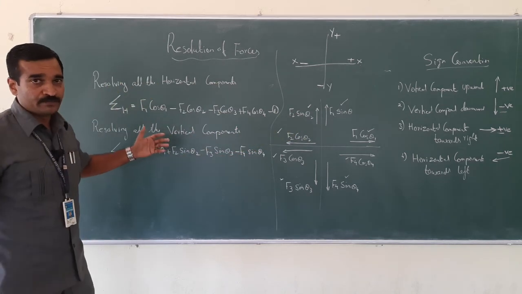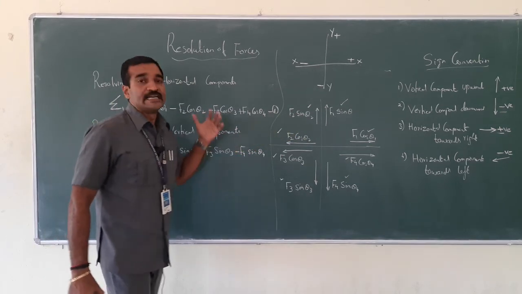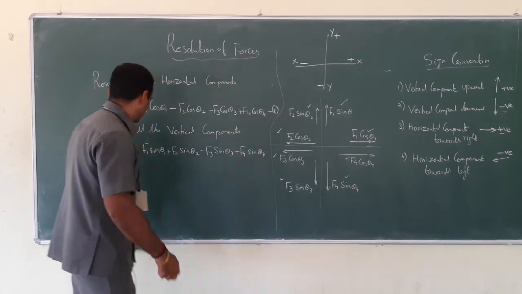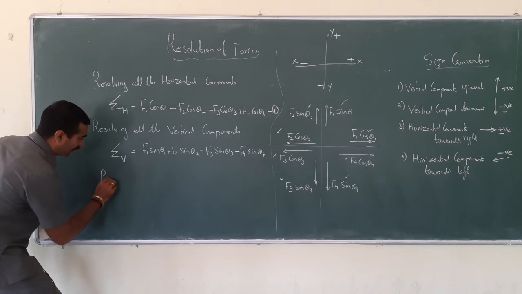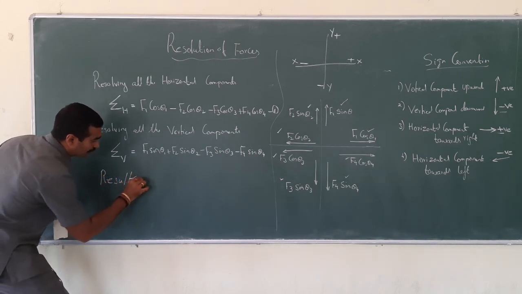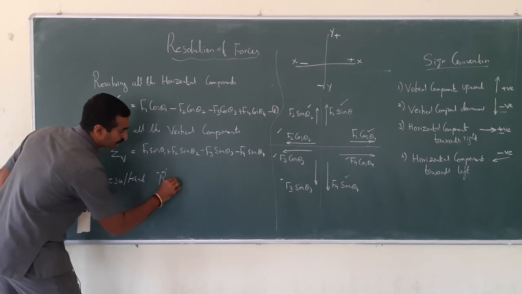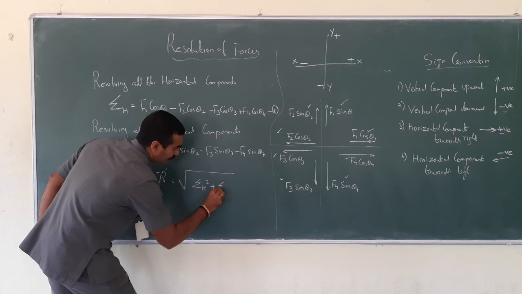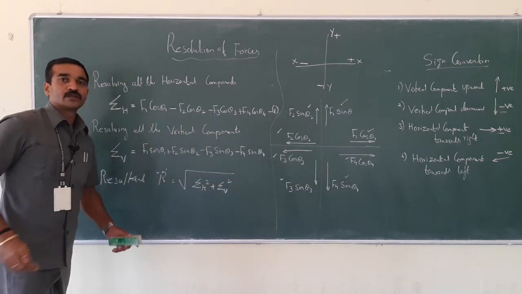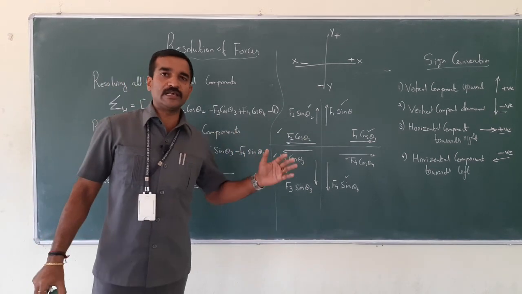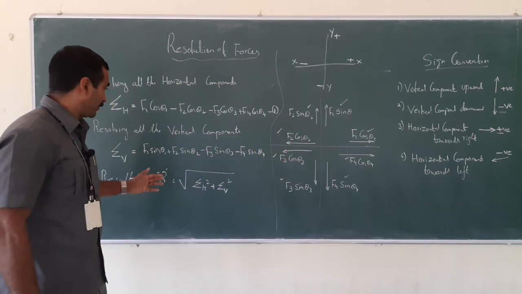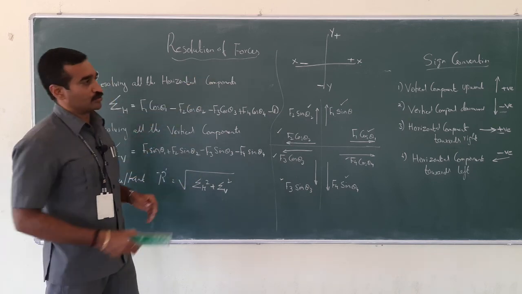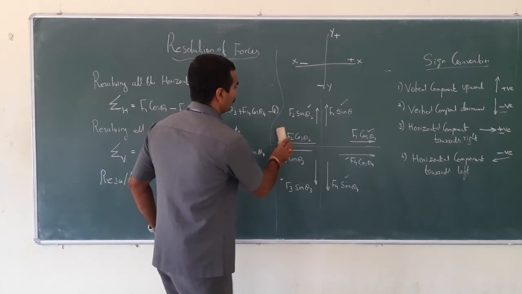So what is next? Now I need to find the resultant. What do you mean by the resultant? It's the sum of all forces. Right. So the magnitude of the resultant is given by the formula: square root of summation of H square plus summation of V square. Got it? From here you can find the values.